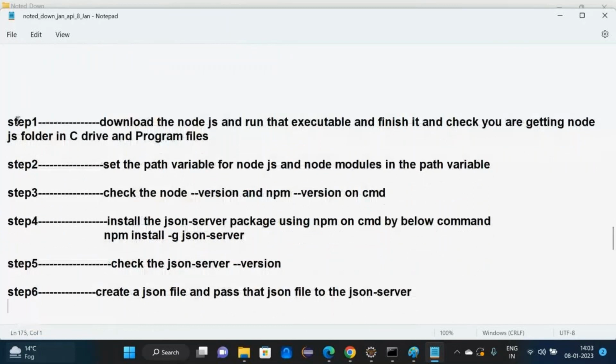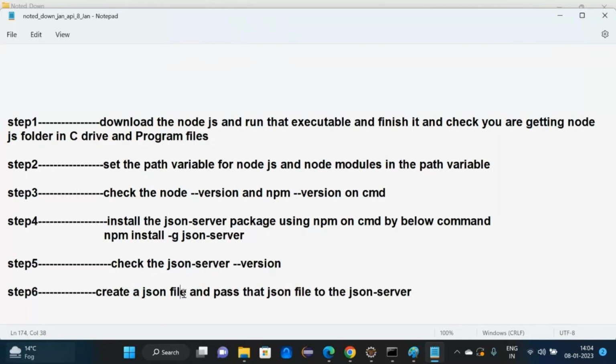So step number 1, what we did, let me explain. We downloaded and installed Node.js. After that, we set the path variable for Node.js. After that, we checked the Node version and npm version. Then we installed the JSON server package and checked the JSON server version.